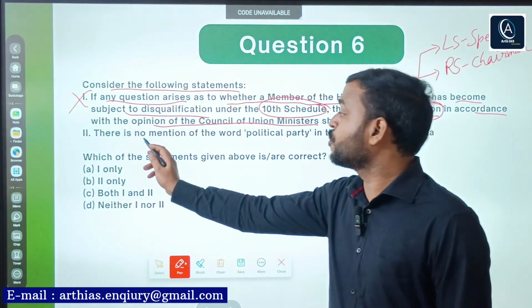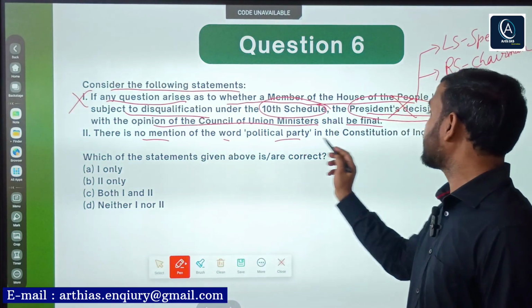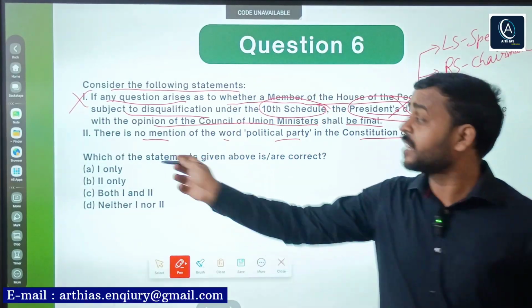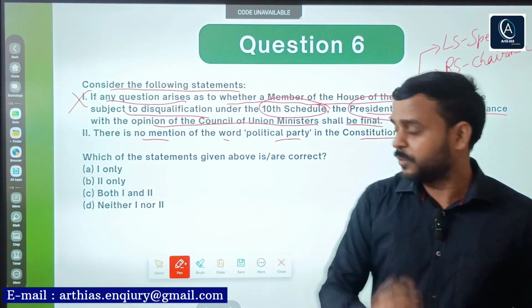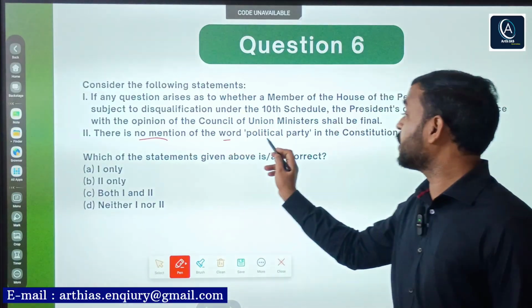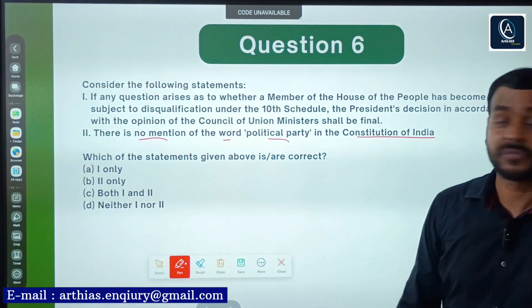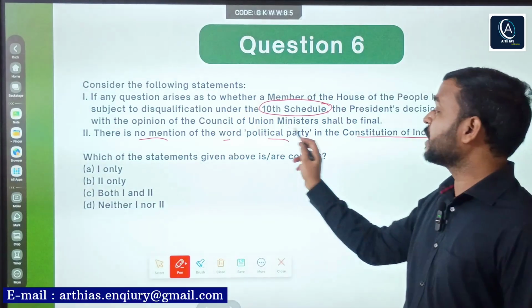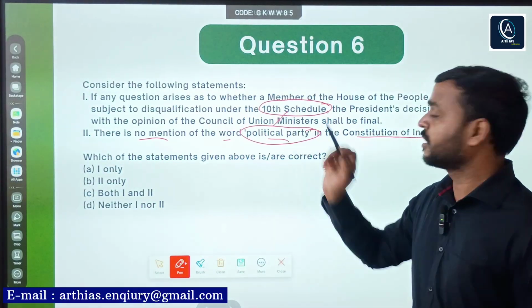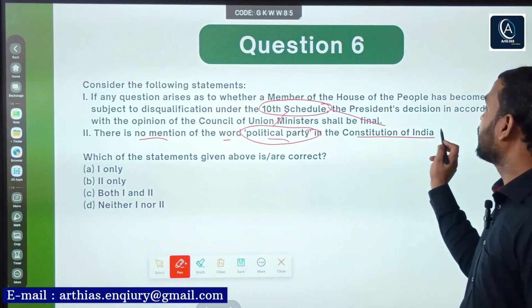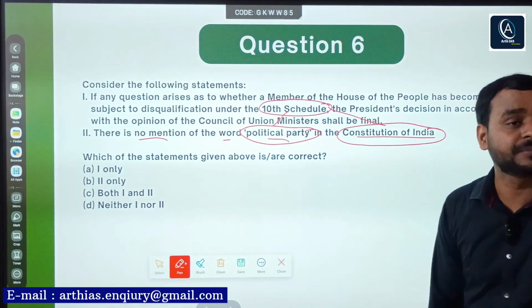Next, there is no mention of word political party in the Constitution of India. If you simply read the statement, you will think that it is correct, but no. Why? Let me tell you. It says no mention of word political party in the Constitution of India, but under 10th schedule, word political party has been mentioned, right? And 10th schedule is part of Constitution of India.